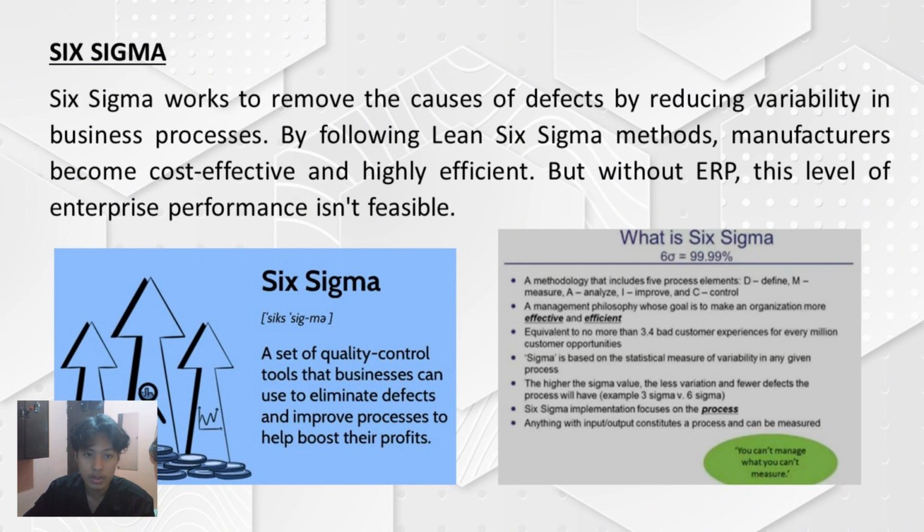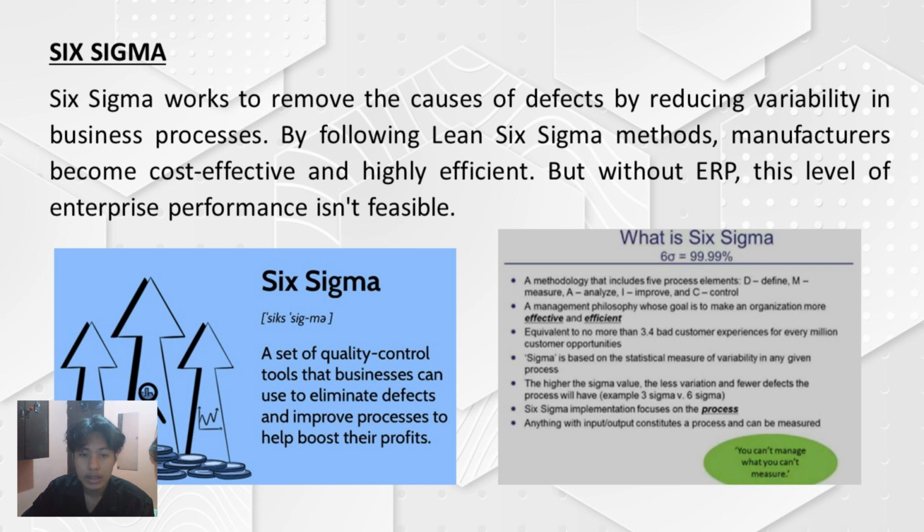And the second one is Six Sigma. Six Sigma works to remove the causes of defects by reducing variability in business processes. By following the Lean Six Sigma method, manufacturers become cost-effective and highly efficient. But without ERP, this level of enterprise performance isn't feasible. Six Sigma is a set of quality control tools that businesses can use to eliminate defects and improve processes to help boost their profits.